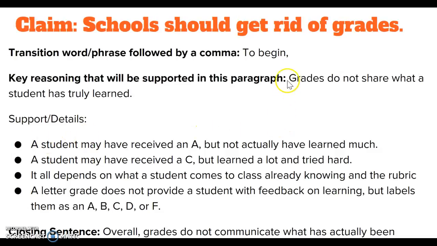So I was thinking about this, and I thought grades do not share what a student has truly learned, and I thought I'm going to come up with some more detail, kind of explain this a little bit further to my readers. And I thought the first thing I'm going to talk about is that a student may have received an A, but not actually learned that much. So again, this is going to be a sentence that I use. I'm also going to say something about how a student may have received a C, but learned a lot and tried really hard, because that's also another point that's going to help support my first reason. Another thing that I might mention is that it all depends on what a student comes to class already knowing and the rubric that's used.